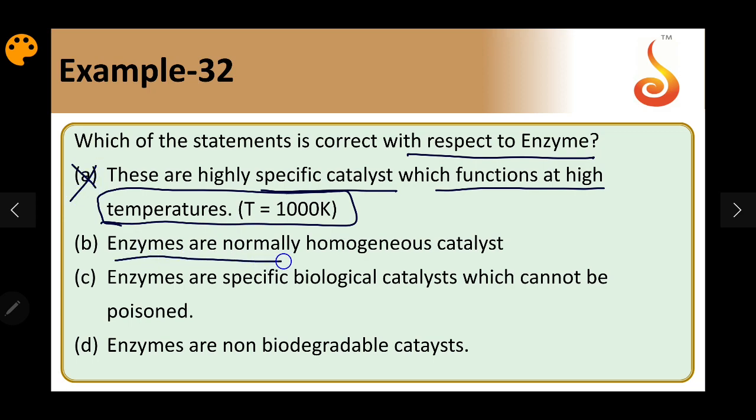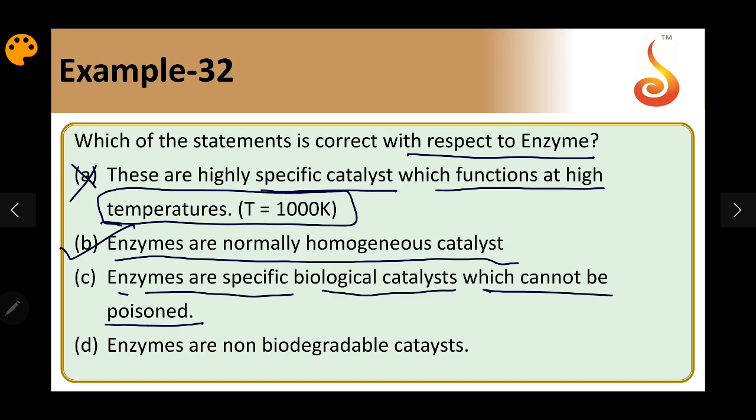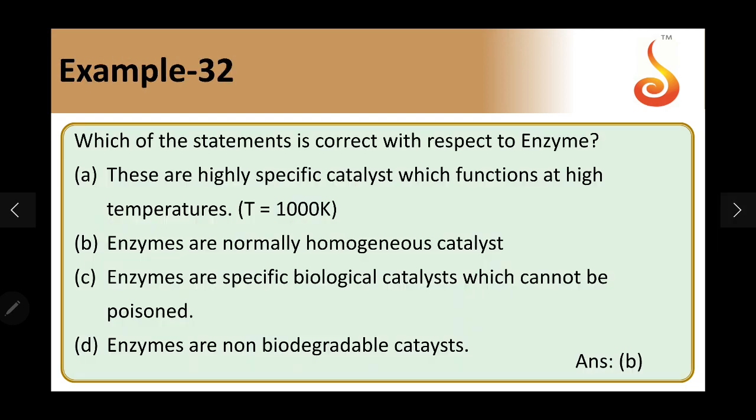Enzymes are normally homogeneous catalysts, which is correct. Enzymes are specific biological catalysts which cannot be poisoned. They are very specific biological catalysts, but the presence of other compounds may affect the activity of the catalyst. So it is not a 100% right statement. Enzymes are non-biodegradable. All of them are biodegradable, they can break down completely, so it is also wrong. So answer B is the right answer. Option B is the right answer.